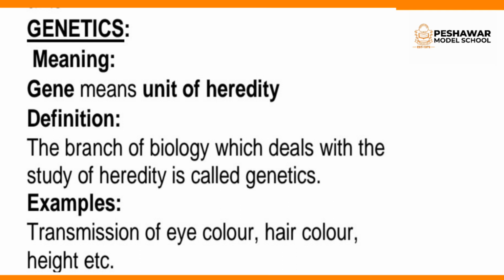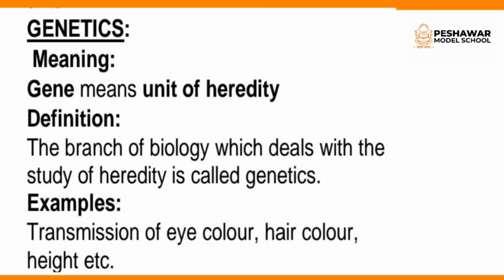The definition of genetics: the branch of biology which deals with the study of heredity is called genetics. Examples: the transmission of eye color, whether brown or black eye color, hair color, brown or black, straight hair, whatever it is, your height, whatever characters you get from your parents, we study in genetics.